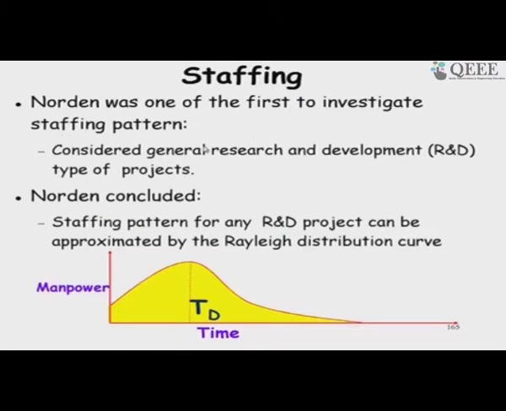And later Norden investigated the staffing pattern in software development projects, and he found that it was almost similar to that in an R&D project.